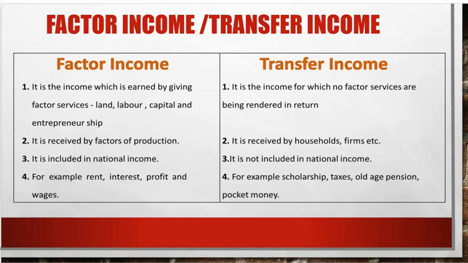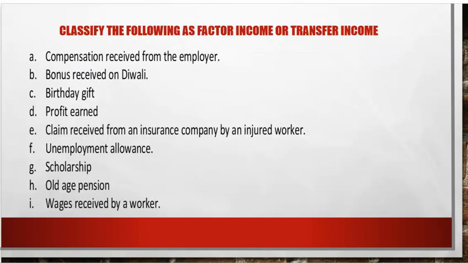So for example, rent, interest, profit and wages are earned incomes. They are factor incomes, whereas scholarship, taxes, remittances, old age pension, pocket money, these are all which we get without giving anything in return. So what is the concept? Why are we doing these concepts? We are doing these concepts because factor incomes are added in national income, whereas transfer incomes are not a part of national income. So let us solve a few questions linked to factor incomes and transfer incomes.